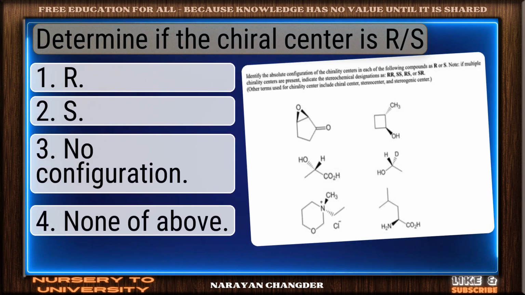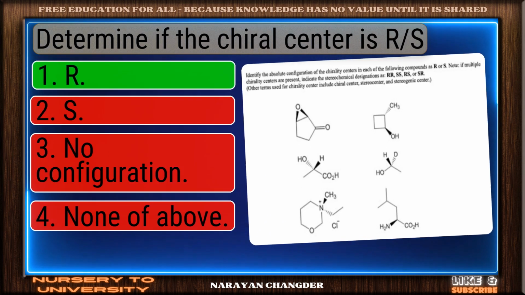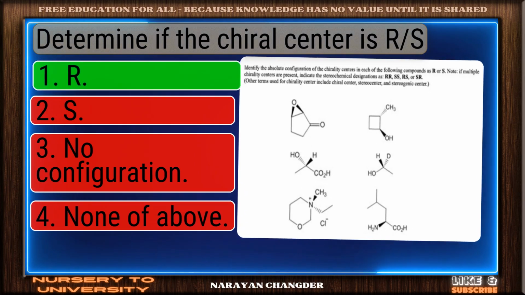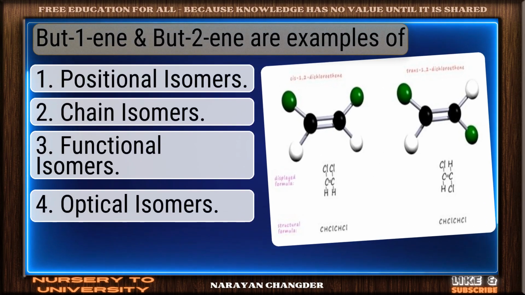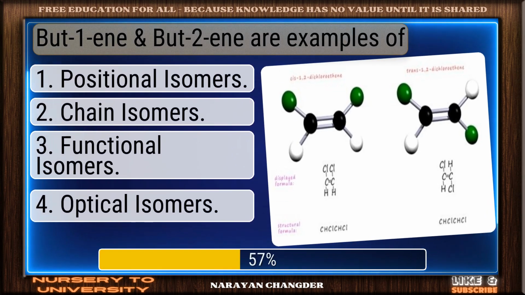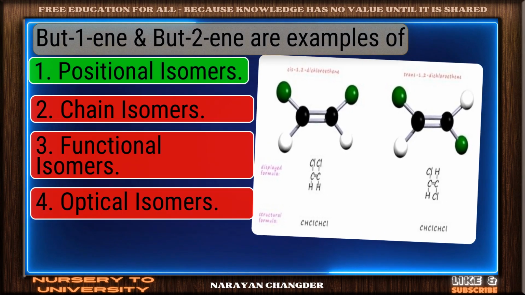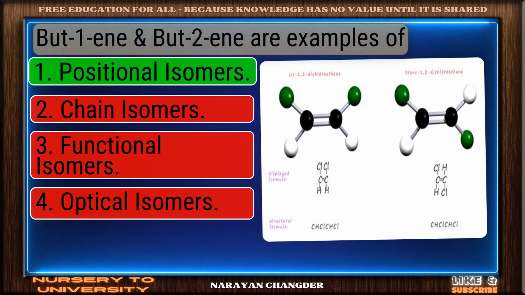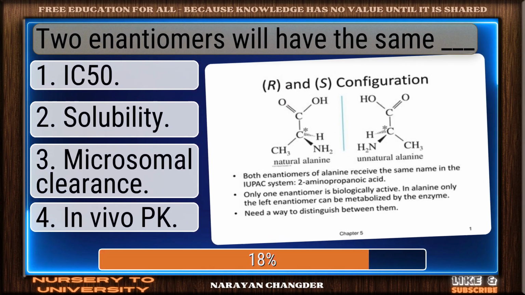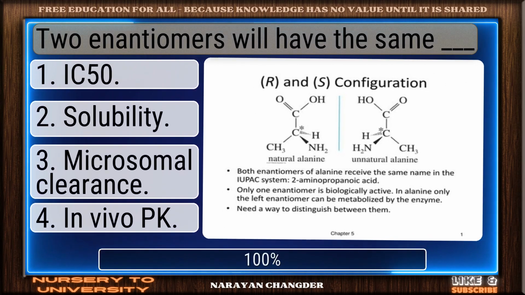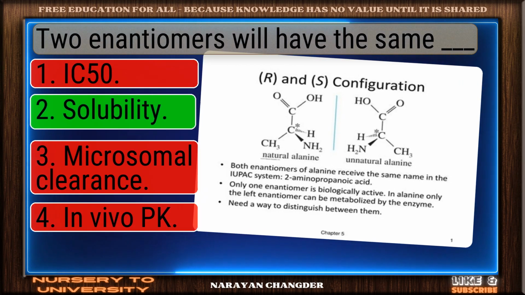Determine if the chiral center is R or S. Exactly. R makes sense, and it is right choice. But-1-ene, but-2-ene are examples of. Great job. Positional isomers is the accurate answer. 2 enantiomers will have the same dash. Strong choice. Solubility is the right answer.